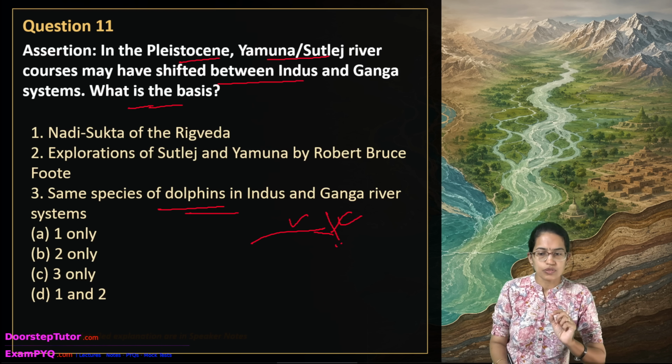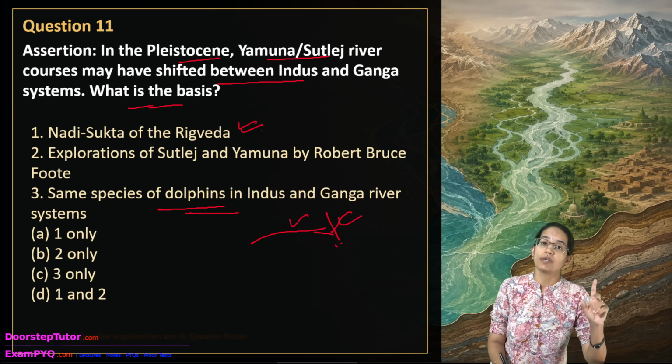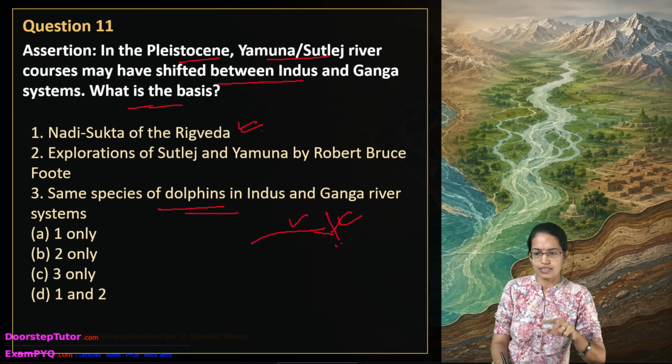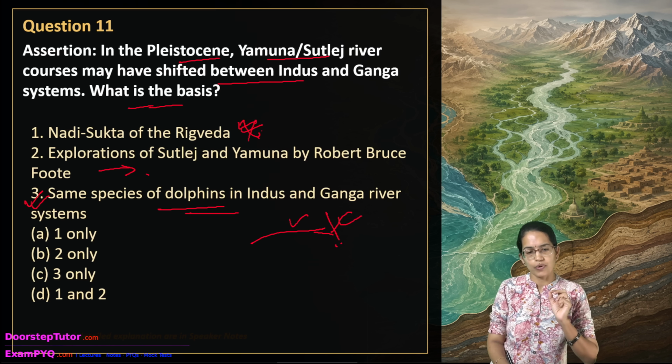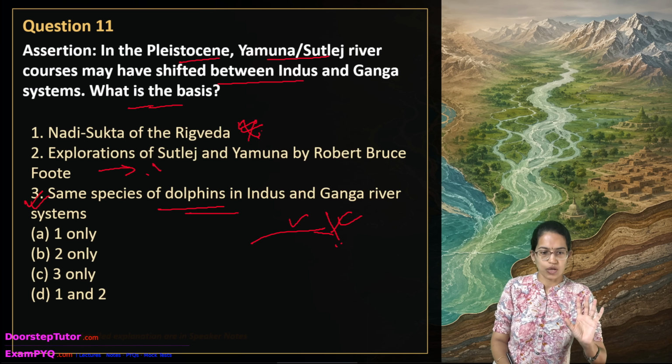Now the Nadi Sukta was valuable in Rigvedic geography, but it does not itself prove the Pleistocene period, right? So again, this is not a very apt answer here. Okay, so the explorations done by Robert Bruce Foote. Robert Foote had a very important role in Indian geology, and his works were again not related to the shared dolphin evidence. So again, this is not correct. So the only answer would be 3 here.